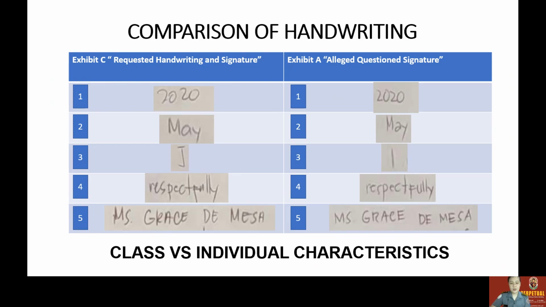Letter Y has circular characteristics, while on the other hand, it has a pointed feature. If you can see also the way how she writes letter S and letter E is different from one another. Also, the letter U. Okay, moving on, number 5, there is a period right after the title of the person here, while on the other one, there is none.